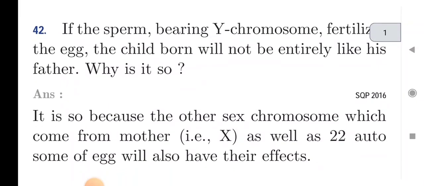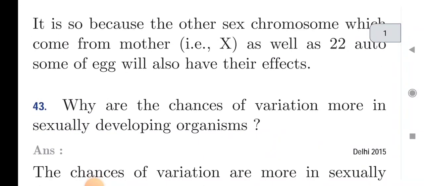Next question: if the sperm bearing the Y chromosome fertilizes the egg, the child born will not be entirely like his father. Why is it so? This question is from the topic sex determination. The answer is that the other sex chromosome, which comes from the mother, is X, as well as the 22 autosomes of the egg, which will also have their effects.